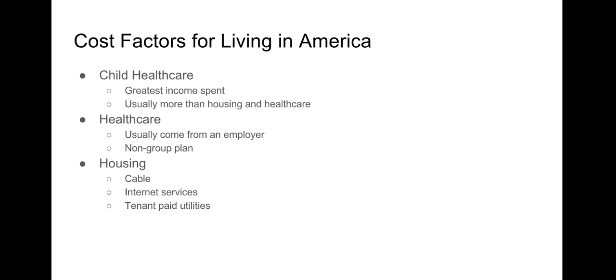Healthcare usually comes from an employer or a non-group plan. If you're able to get insurance from your employer, you can usually have more money to pay for your food. But if you're paying for it by yourself, insurance can get a little expensive. For housing, one family could have cable, internet services, and tenant-paid utilities. But one can make the argument that we really don't need cable TV or Wi-Fi in the house. They're just luxuries. But in reality, many people are starting to work from home, meaning if they didn't have Wi-Fi, they wouldn't actually be able to hold a job that gives the family money so they can buy their food.